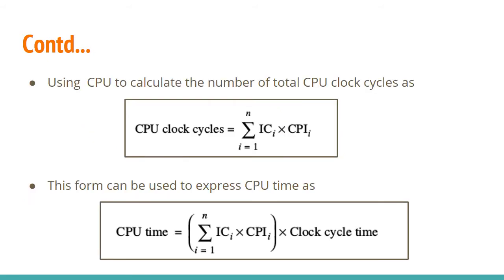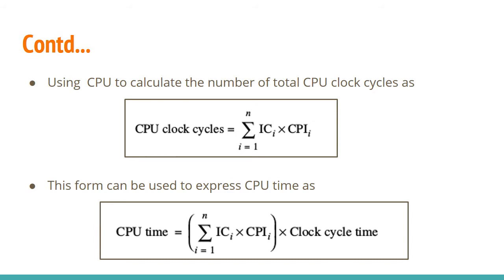These are also some more equations that you can use while solving problems from this part. Using CPU, how do you calculate the total number of CPU clock cycles? You can evaluate CPU clock cycles if you have a set of instructions. If they give a certain number of arithmetic instructions, subtraction instructions, multiplication instructions, logic instructions, many types of instructions, how will you evaluate CPU clock cycles?